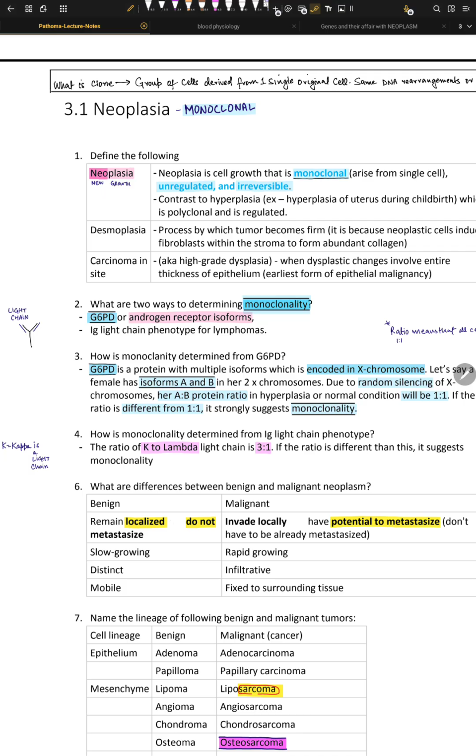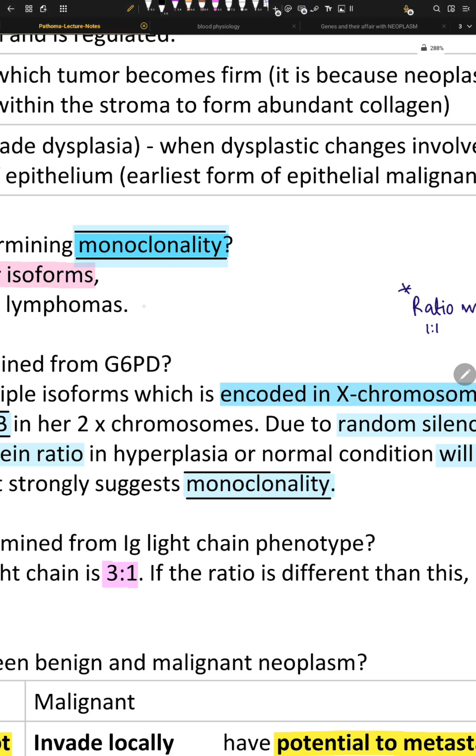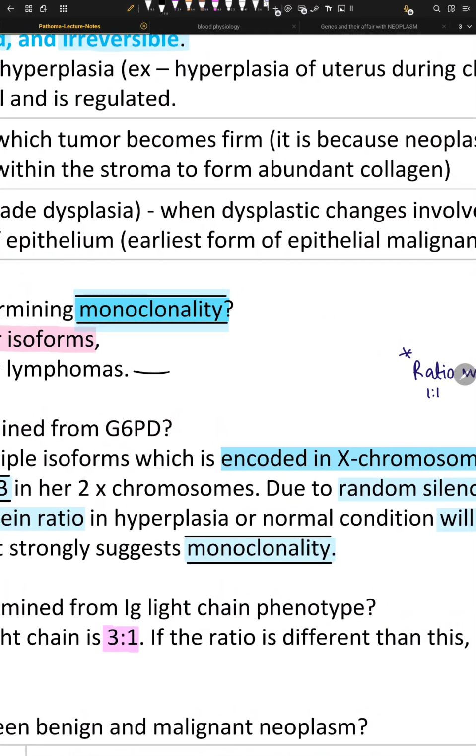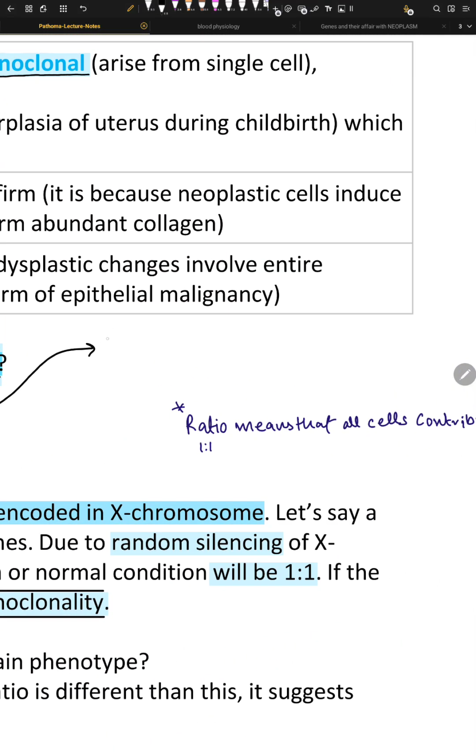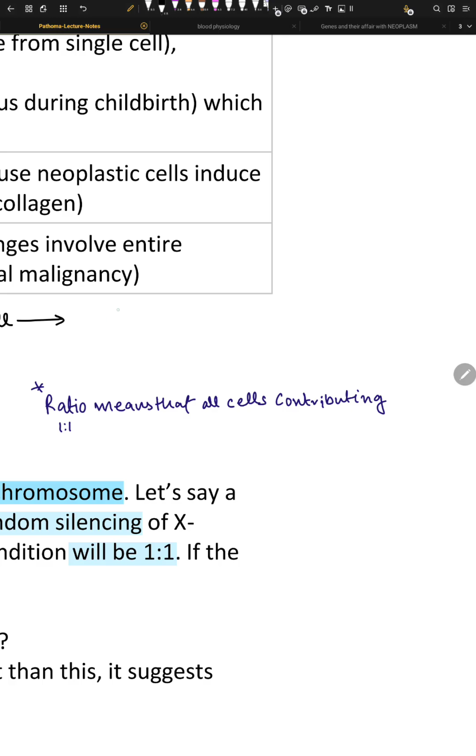Okay, so the concept is that, let me write the concept. It's a really simple concept: each B cell gives one type of antibody. And every antibody has 2 heavy chains plus 2 light chains.